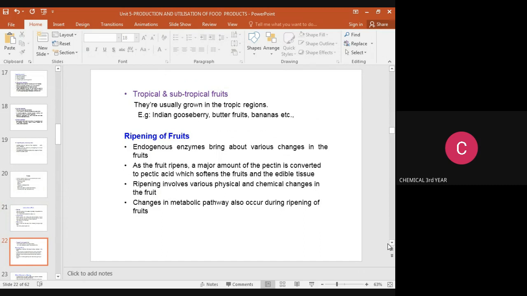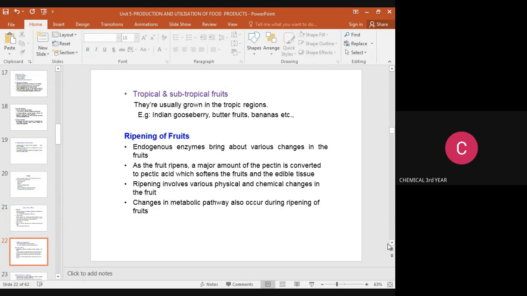Ripening of fruits. Endogenous enzymes bring about various changes in the fruits. Based on the endogenous enzyme changes, during maturation or ripening of fruits the color will change. As the fruit ripens, a major amount of pectin is converted to pectic acid. What will happen? Pectin converted to pectic acid means it softens the fruits and edible tissue. So the outer layer tissue will be softened and the color will be brighter.